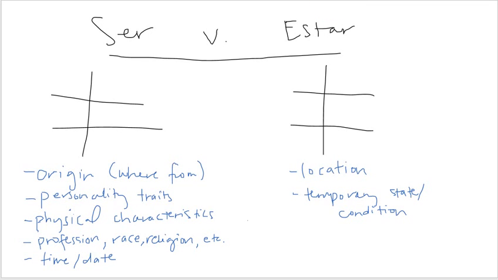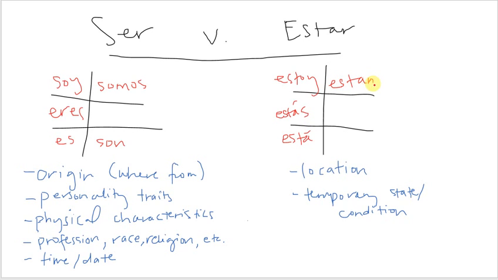Okay, I'm going to talk to you about the differences between the verbs ser and estar. We have already learned both of these verbs and their conjugations. Ser, remember that the yo is soy, the tú is eres, él, ella, usted, es, nosotros somos, ellos, ellas, ustedes son. For estar, the yo is estoy, the tú is estás with an accent, él, ella, usted, está with an accent, nosotros estamos, no accent, and then ellos, ellas, ustedes, están with an accent.